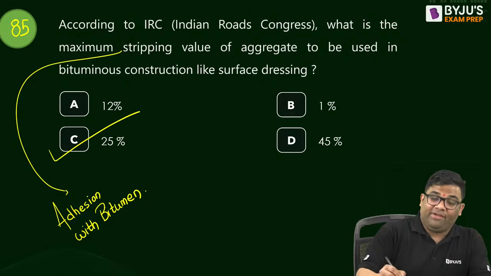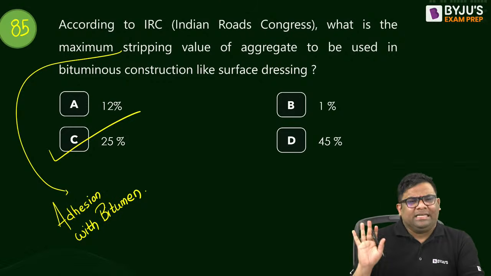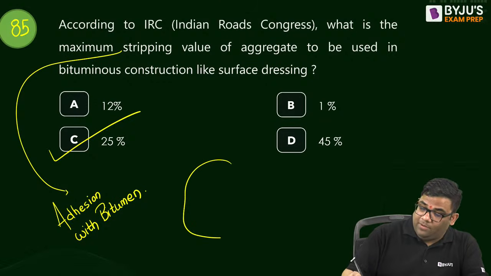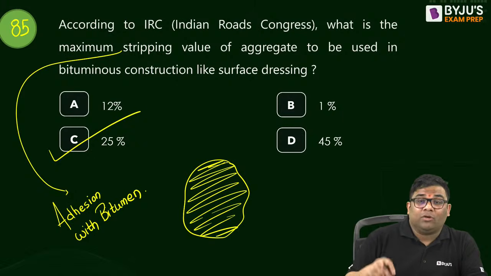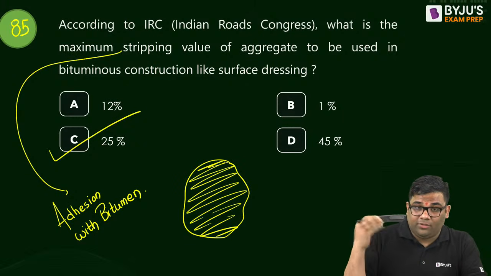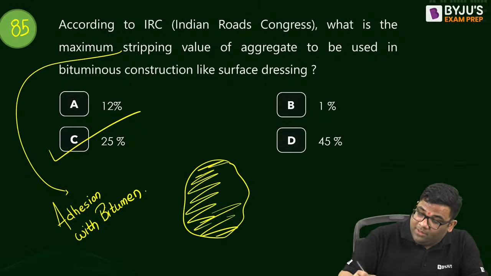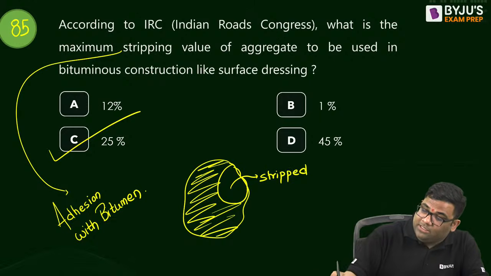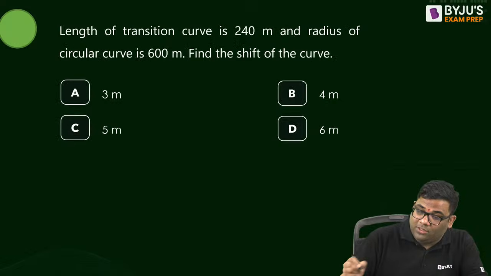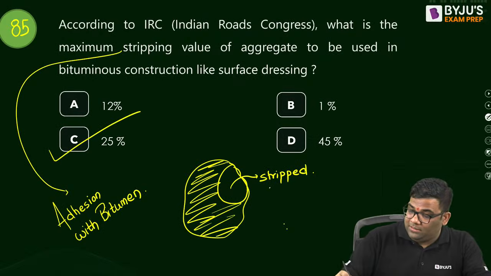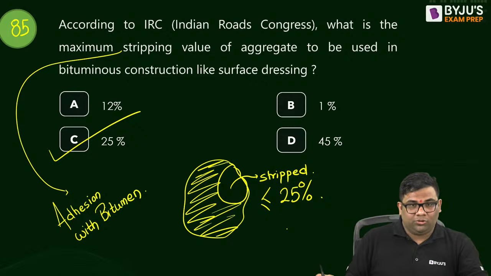Yes, we allow 25%. Suppose we have an aggregate like this coated with bitumen. After it is placed in water and heated, some amount of bitumen will come off. This part is stripped, the stripped part of the aggregate. This stripped part should be less than or equal to 25% of the total area. Understood?